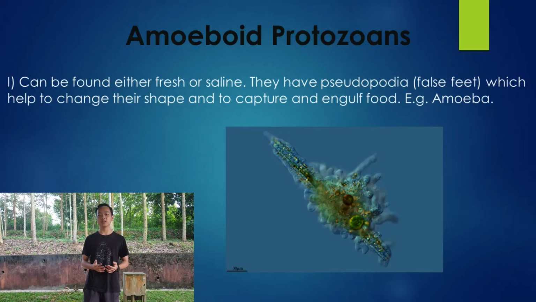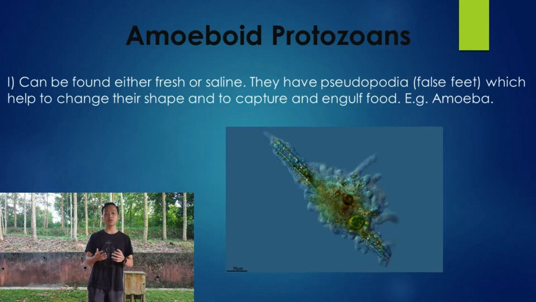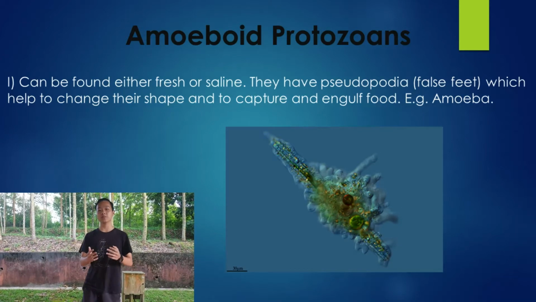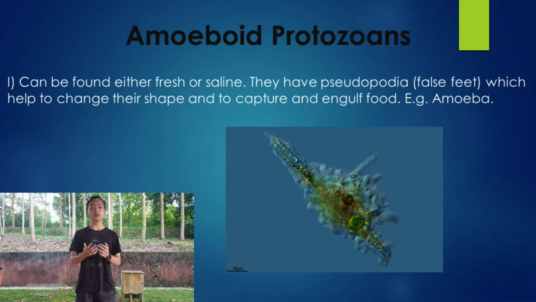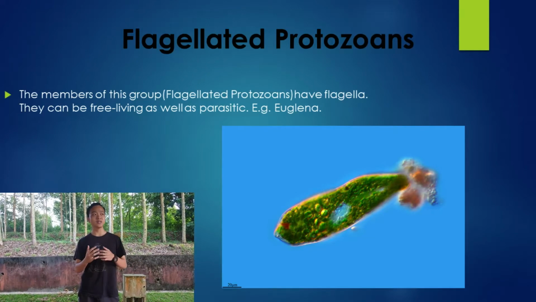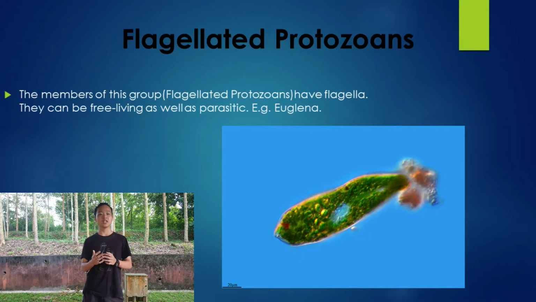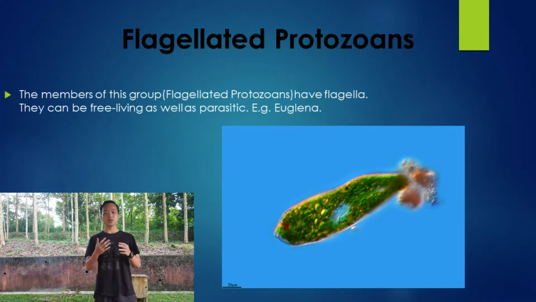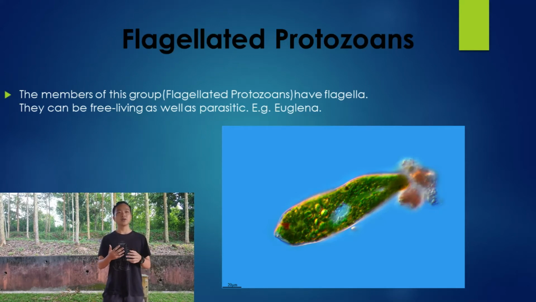The first one is amoeboid protozoans. These are mostly found in water bodies, either fresh or saline. They have a force called pseudopodia, which helps to change their shape and to capture and engulf food. The next one is flagellated protozoans. As the name tells us, they have flagella, and the members of this group can be free living as well as parasitic.